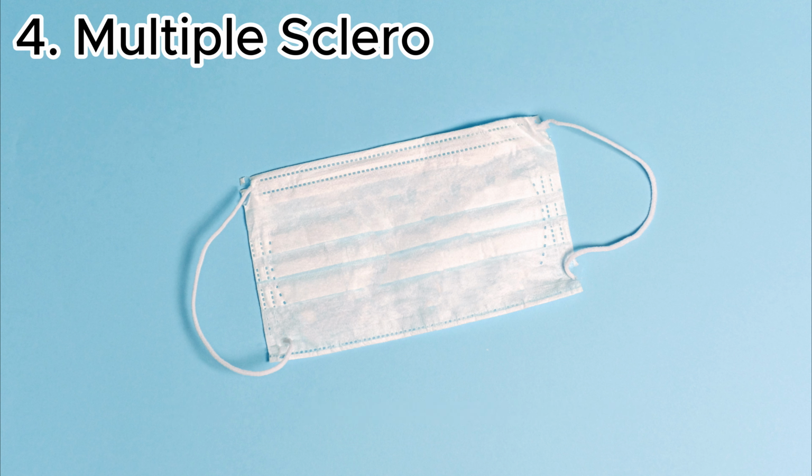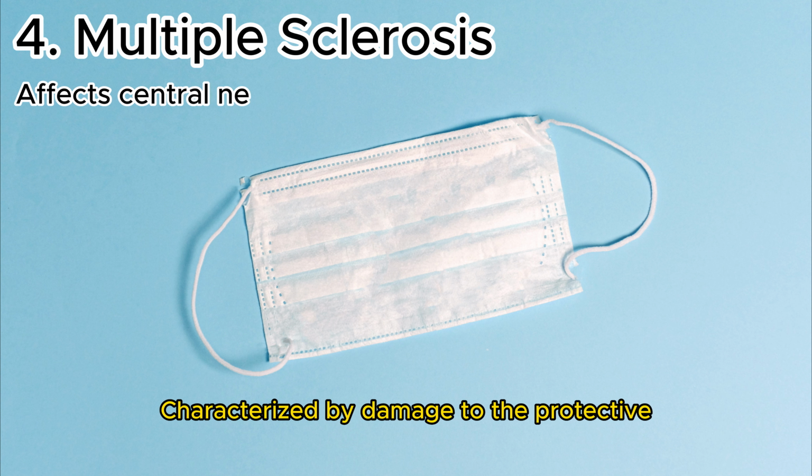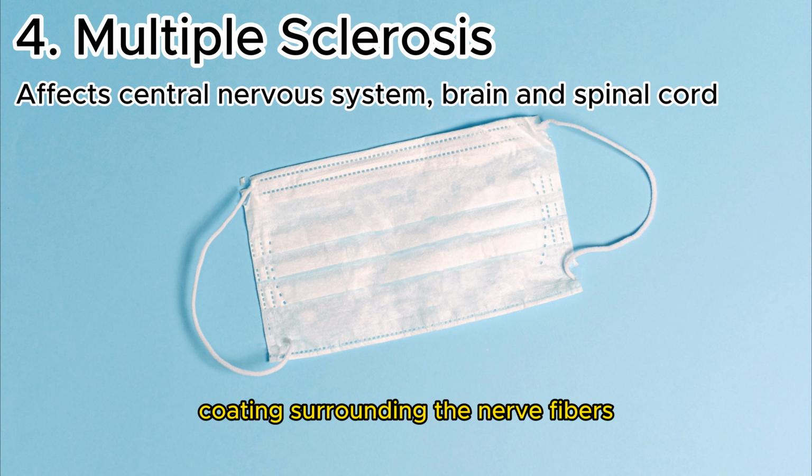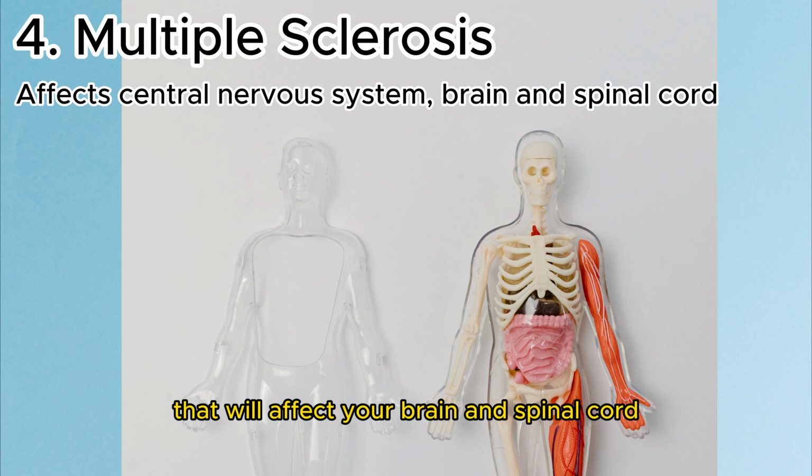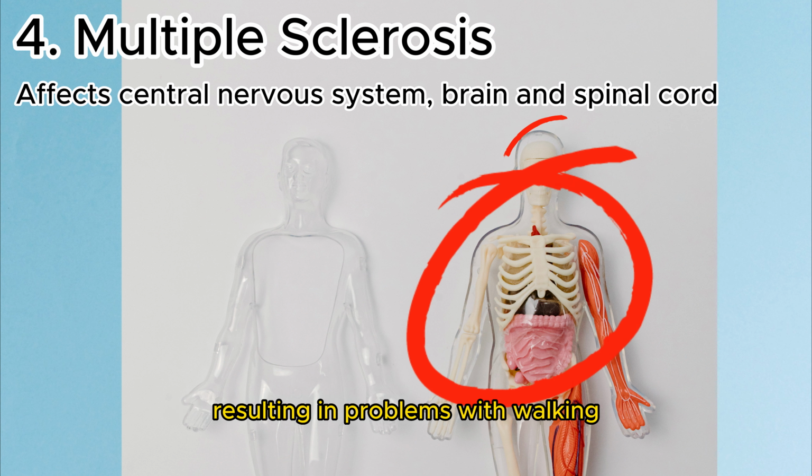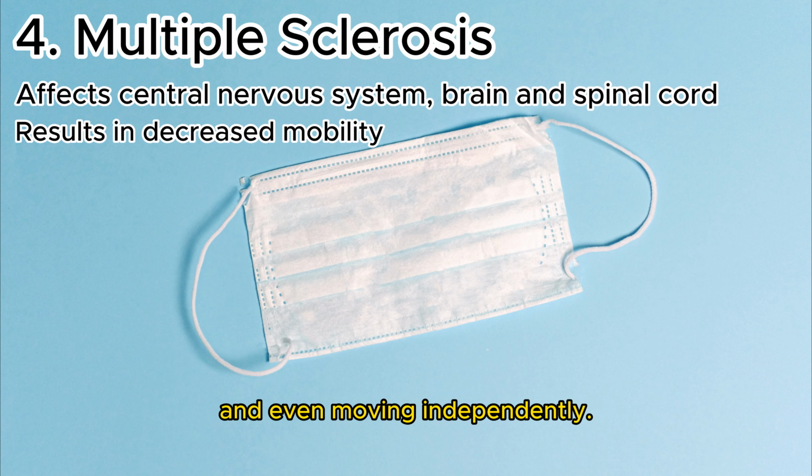Multiple sclerosis, characterized by damage to the protective coating surrounding the nerve fibers in the central nervous system that will affect your brain and spinal cord, resulting in problems with walking and even moving independently.